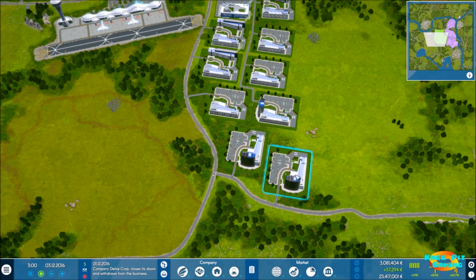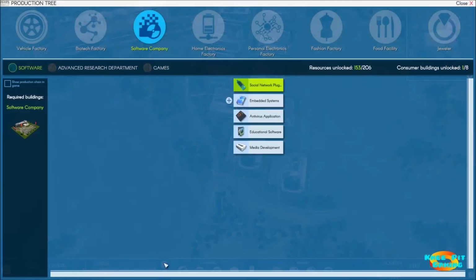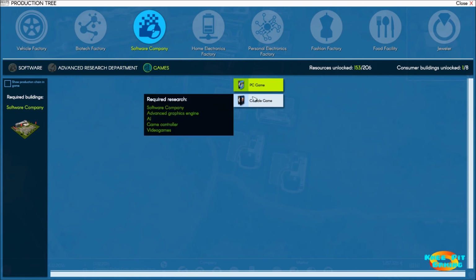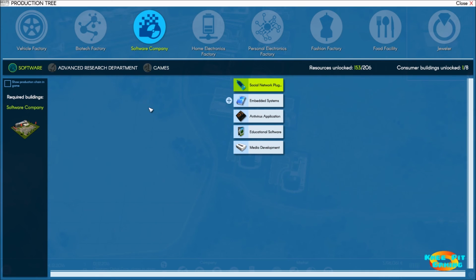But all right, so we got a lot done in this episode. I'm happy with what we've got done, because if we come back to our production tree, we are now producing 4 of the 5 here, and we know why we're not producing that one. We're producing 3 of the 4 here, same thing, we know why we're not producing that one, and both games. So this will actually max us out for what I intend to do in the software side of things for now. So now we're at a decision making time.